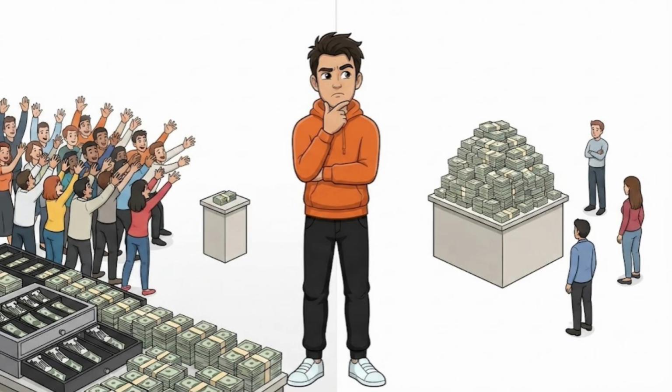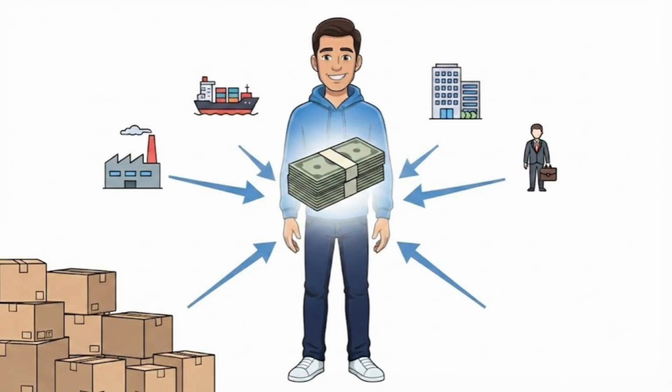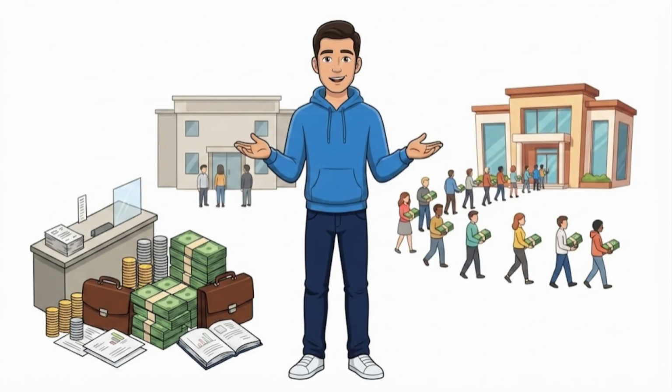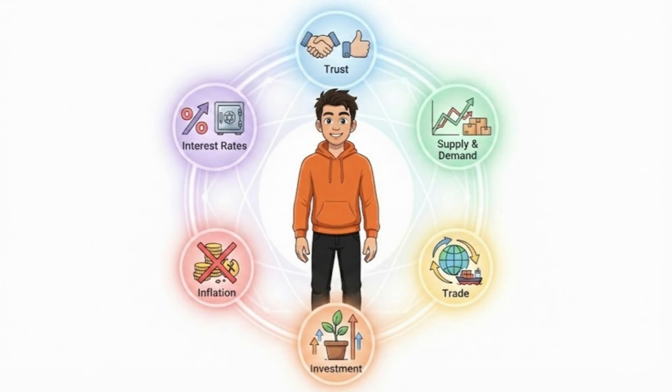Then comes supply and demand. More people wanting a currency can increase its value, less demand can reduce it. Exactly. And that demand comes from many different places. Trade, investment, businesses, investors, all of them create demand for currencies. And then inflation changes what money can actually buy. Right, and interest rates can influence where people choose to keep their money. So the answer to the question that started this entire video isn't one thing, it's all of them.